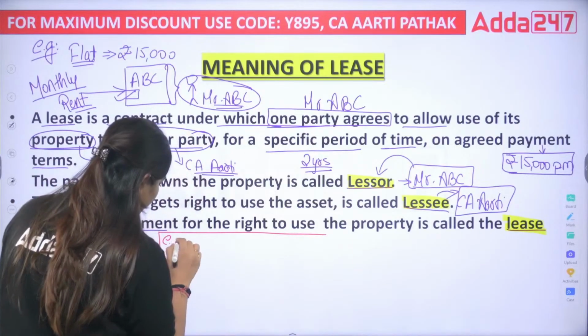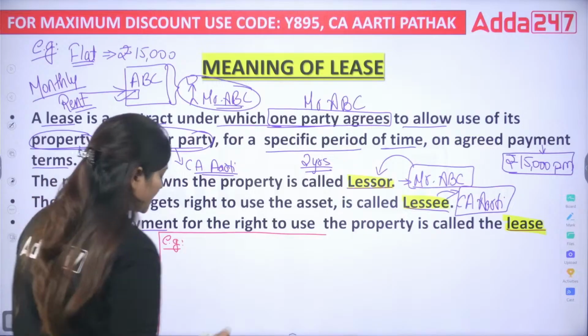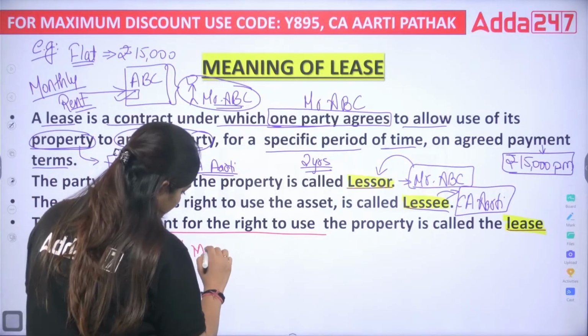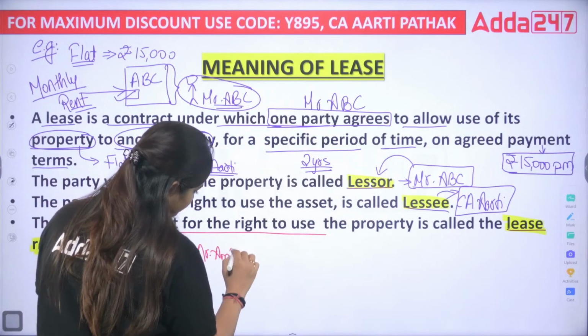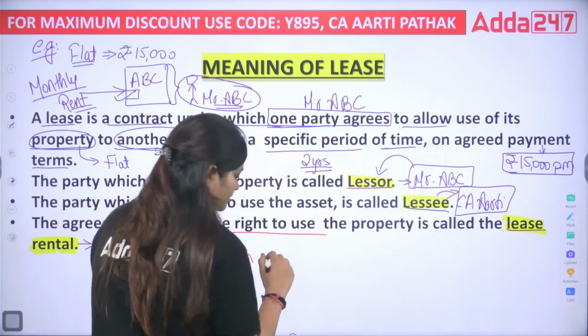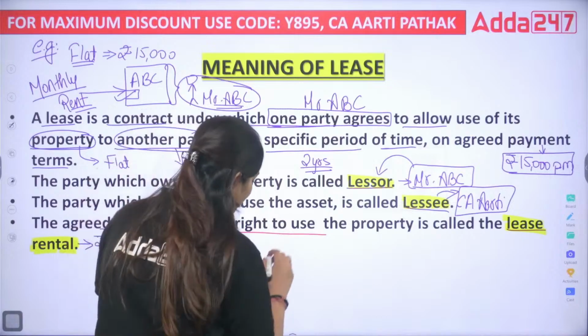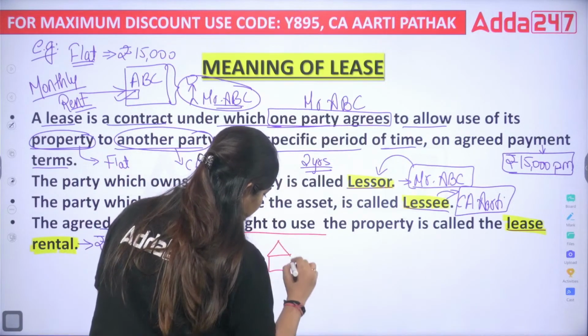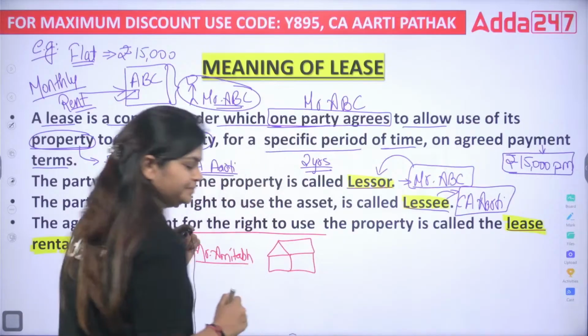Okay, let's take one more example. Here is Mr. Amitabh Bachchan. Okay, he owns one property near that Juhu beach, correct? He owns one house near that Juhu beach.